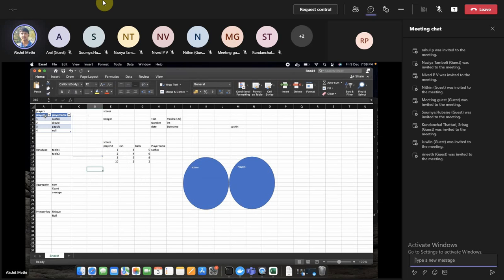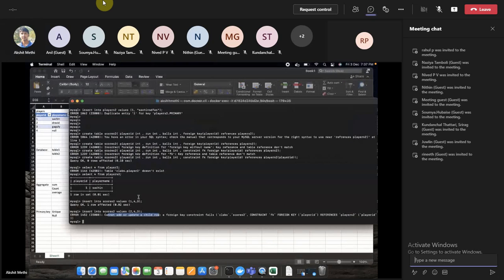This is your parent table, and you created a reference to this player ID. So you cannot add a new item without adding it in here. So this ensures consistency. You always want a player name for the particular player ID, and this is how you enforce the constraint.